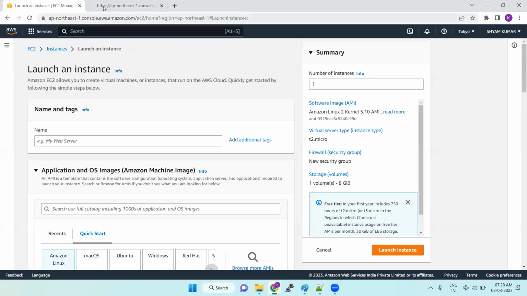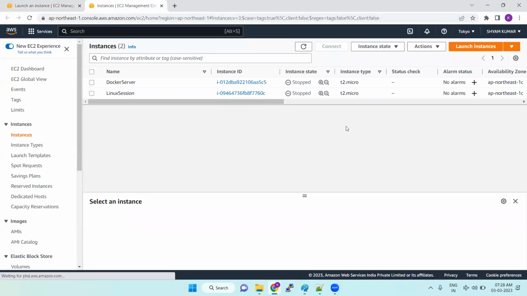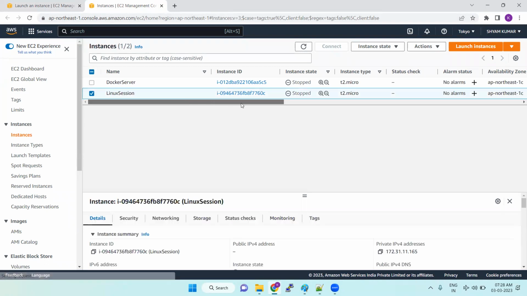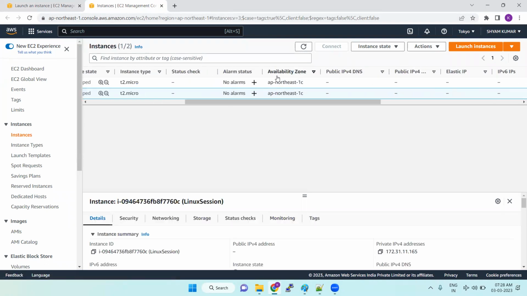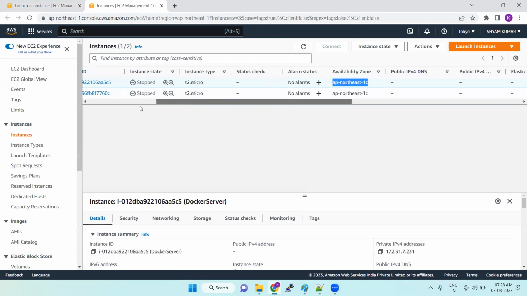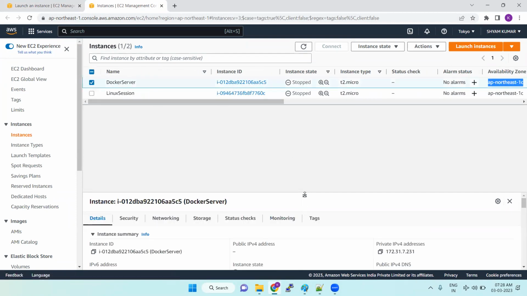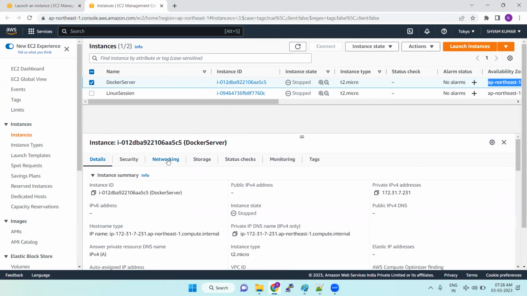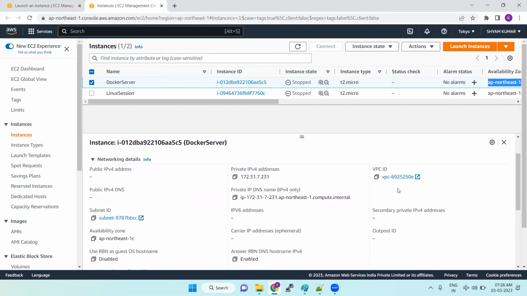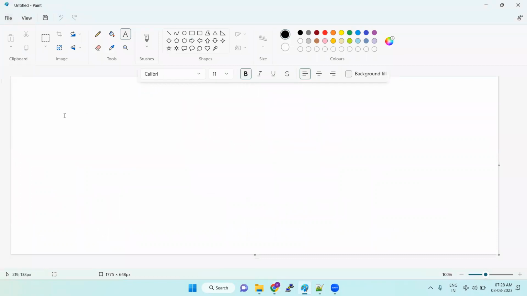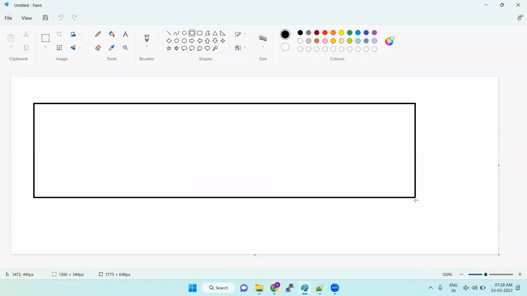When you open any instance, you can see here the availability zone, where the server has been launched in this particular VPC. If you scroll down a little bit, you have the networking tab. Once you click the networking tab, you can see the details. So in this particular VPC, this particular subnet, in this particular availability zone, our server got launched. If you look at multiple things, you will get confused. So let's go with this. This is our VPC.